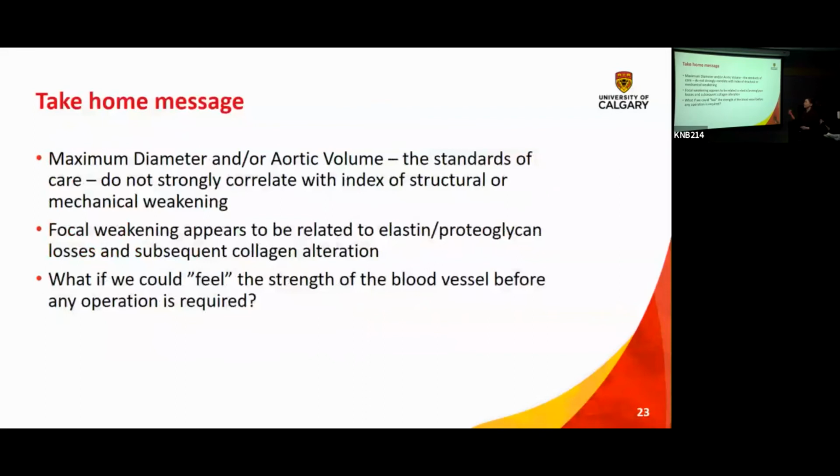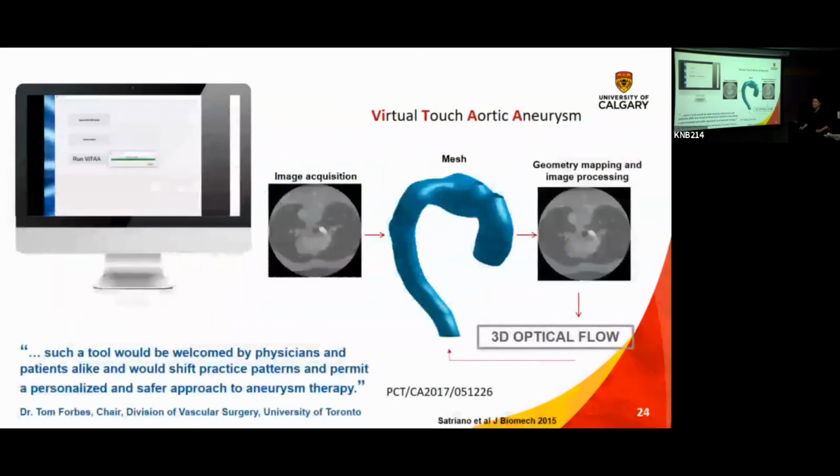So if the maximum diameter or the aortic volume, which are the standard of care, as well as the growth, do not strongly correlate with an index of weakening, structural or mechanical, then what can we do? What if we could feel the strength of the blood vessel before any operation is required? Because when we talk to our surgical collaborators, they say once I go in and do an open surgery, I can tell that the aneurysm is different in certain regions. I can definitely feel some areas of weakness. So what can we do to do that in a non-invasive way?